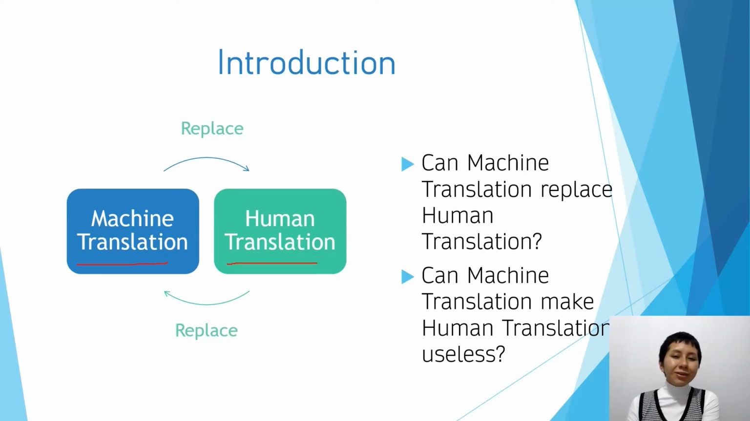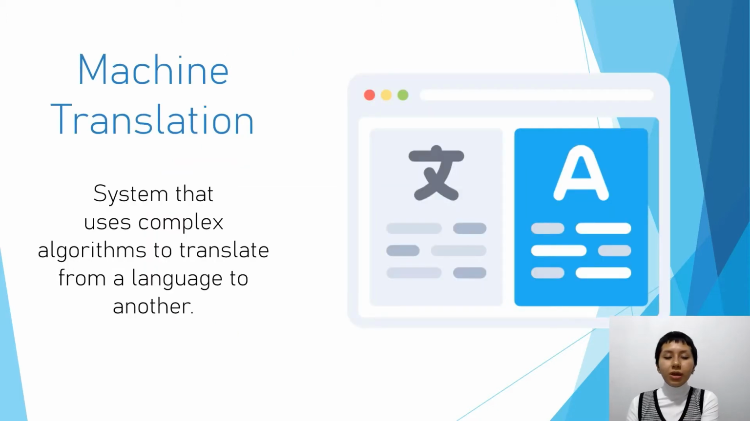In this presentation, we will explain the process, the advantages and the disadvantages of machine translation and human translation, and finally, a comparison between both types. We will start by explaining the process of machine translation. It's a system that uses complex algorithms to translate from one language to another based on probabilities.